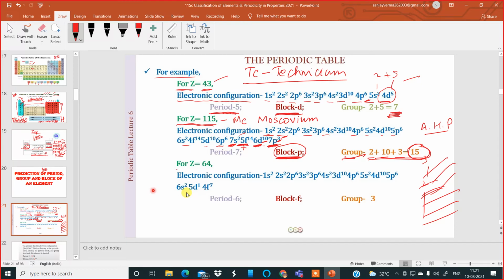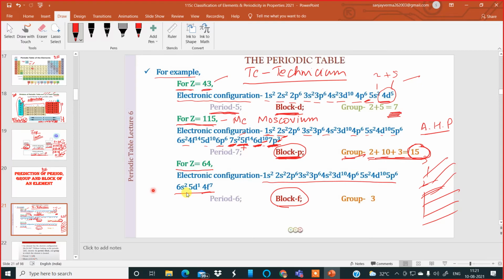Okay. Another example is atomic number 64. So usually, like the previous one, write down the electronic configuration. Okay, and then get the block first. The differentiating electrons are entering the f orbital. So the block is F. Block F means it belongs to the lanthanoids and the actinoids. After that, regarding the group, get the highest principal quantum number.